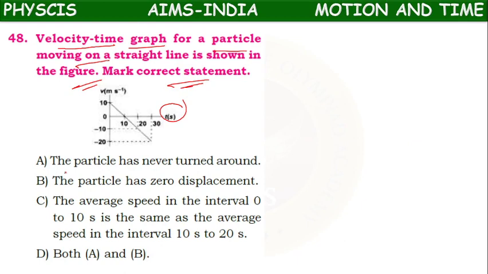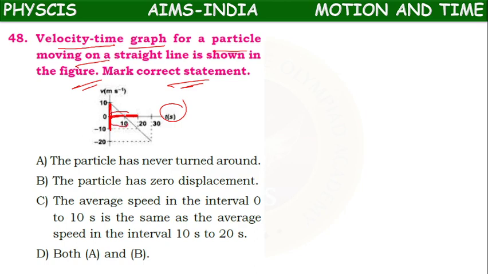Now the question is, which of the following is the correct statement? So here, what is the change in 10 seconds time? 10 seconds, 10 meter per second velocity changed. Again, if you observe here, again 10 to 20, 10 seconds time, 0 to minus 10. 10 seconds, 10 meter per second velocity changed.